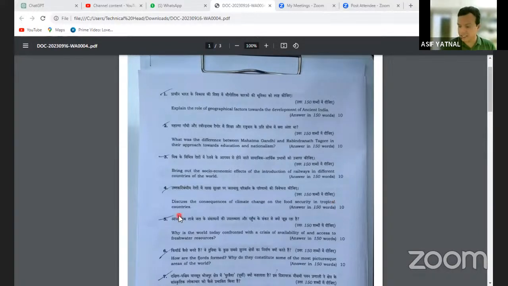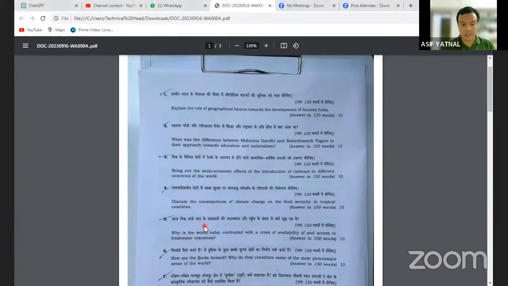So we have discussed, this is a repeated question. Last year also a question was asked about the effects of climate change on agriculture. So of course, if agriculture is affected, food security is also affected. Is it a difficult question? Easy question. It's a very easy question if you are reading the newspaper continuously. Many articles by Ashok Gulati came in newspapers with respect to the effect of climate change on food security. Clear?